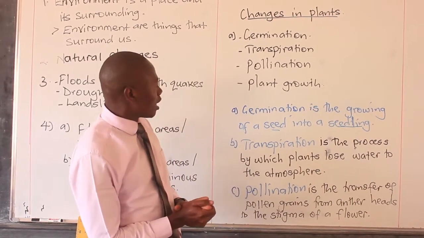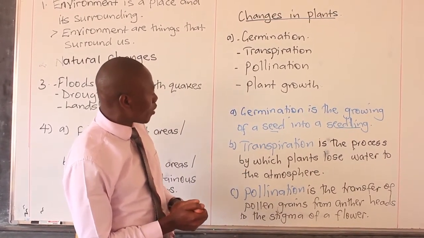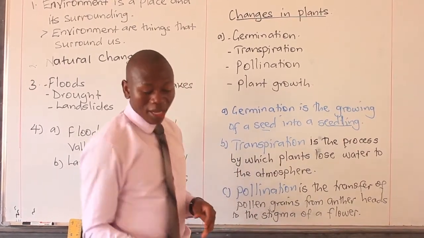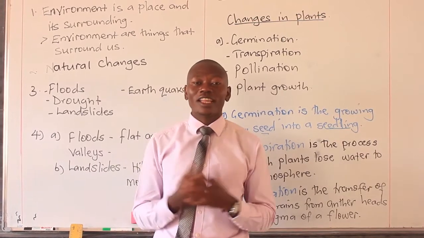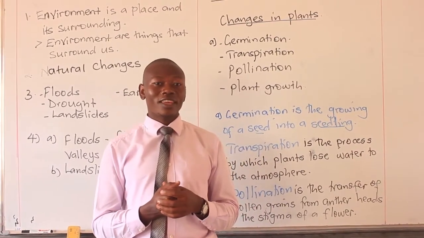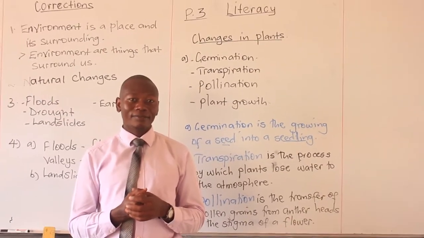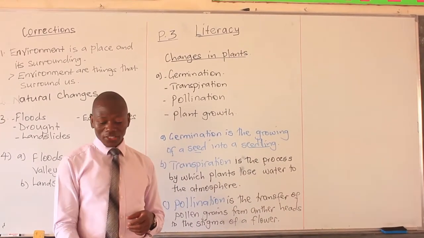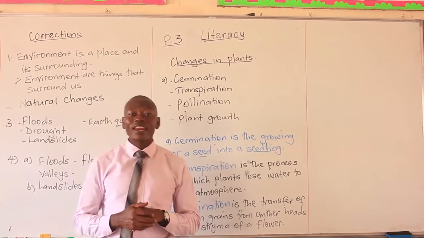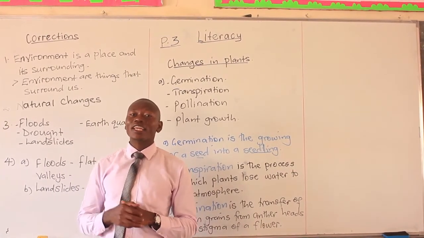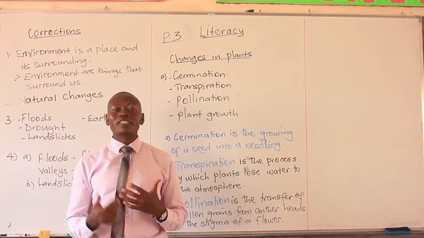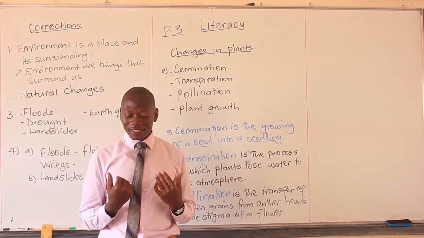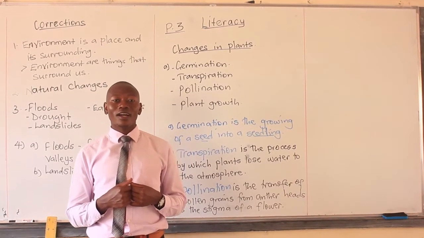These changes here we're going to talk about are the changes that take place in what? In the sky. Can you think with me? What do you think are these changes which take place in the sky? Yes? One is rain formation. Rain is formed and involves changes before it is what? Formed. Second one is changes in weather.